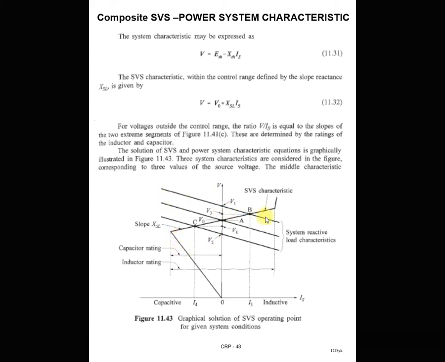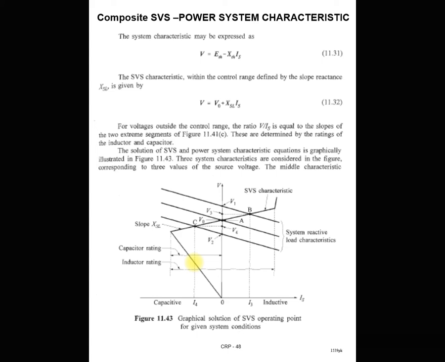Here, absorption of the reactive power is required, so it acts in inductive mode, and here injection of the reactive power is required, so it injects the reactive power and maintains the voltage. So this is a very interesting feature of this SVC system to provide compensation for voltage control. This is a graphical solution of the SVS combined with the power system characteristic. I hope you understand this overall concept of providing voltage control, or we can say providing compensation in the power system by using the SVS system.